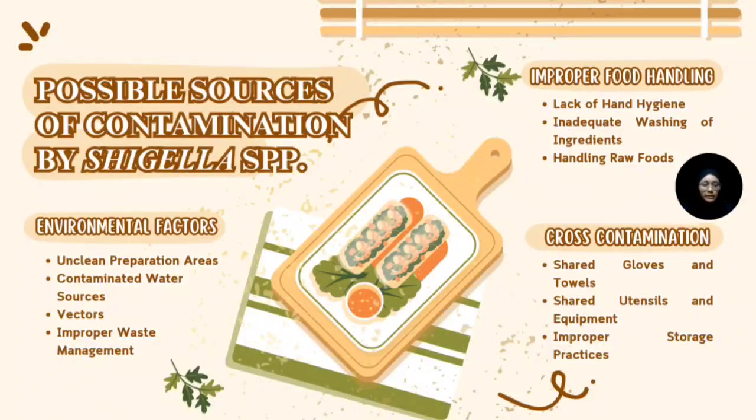Lastly, environmental factors include unsanitized surfaces, contaminated water sources, and factors such as flies and other insects. Improper disposal of waste and wastewater near food preparation areas also increases the risk of contamination. Therefore, effective hygiene, proper storage, and clean preparation areas are critical in minimizing this risk.